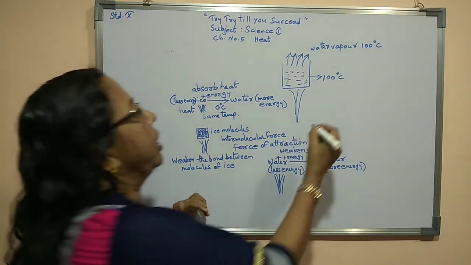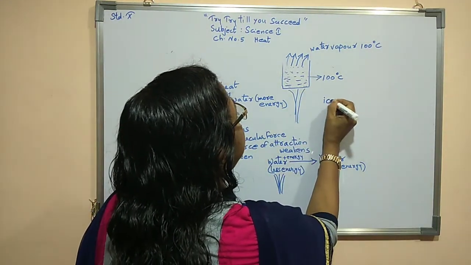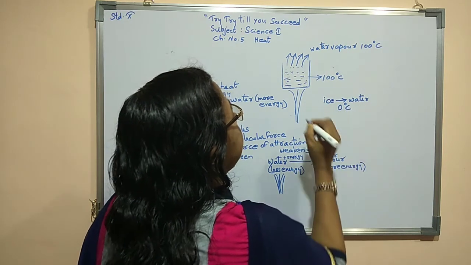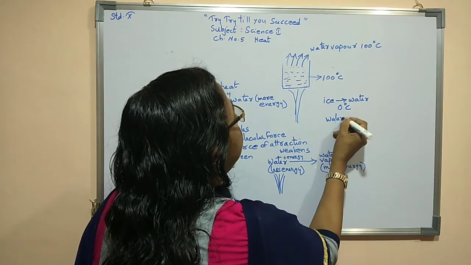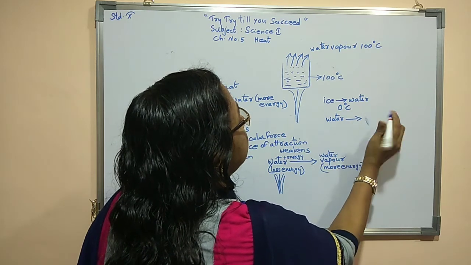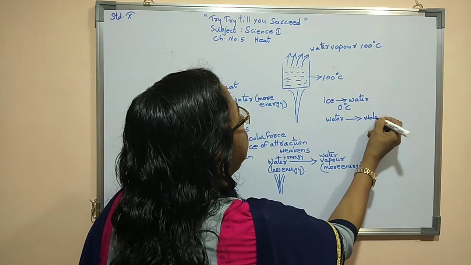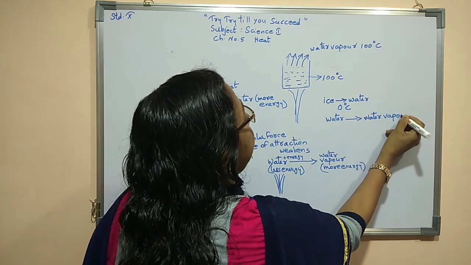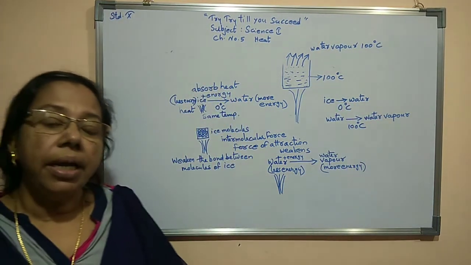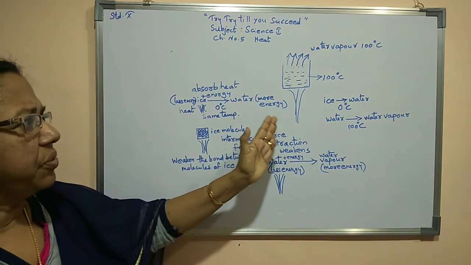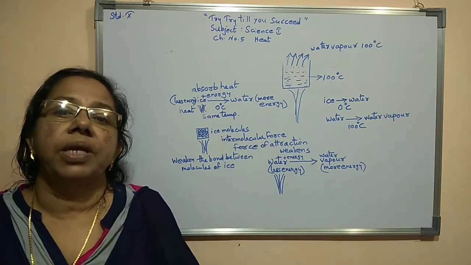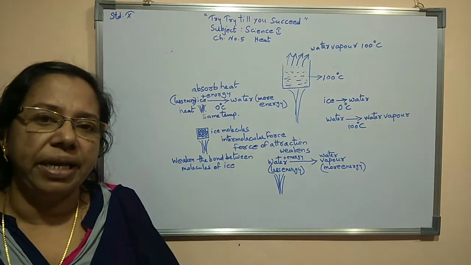So we can say that here, for ice to water, the temperature will be 0 degrees Celsius. Now, for the full transformation of water to water vapor, I am writing here, water vapor, we can say that again the temperature maintained is equal to 100 degrees Celsius. Now here, what did we study? The conversion, that means ice to water as well as water to water vapor. So there, how the temperature is maintained, you studied.